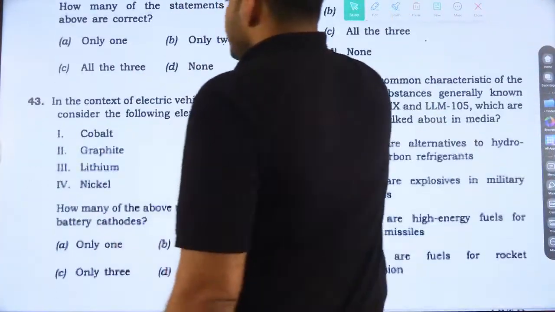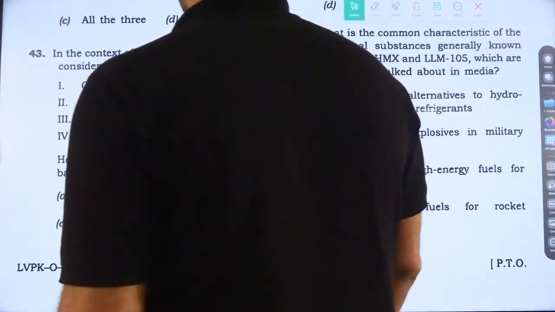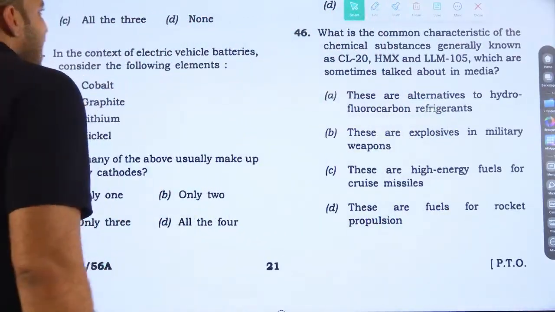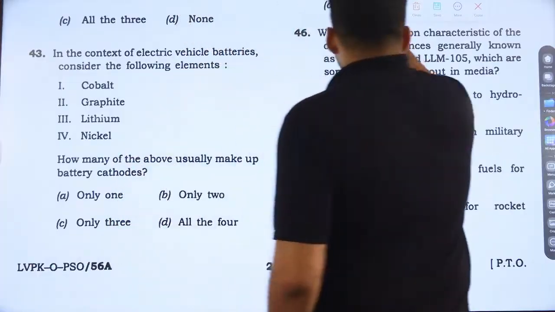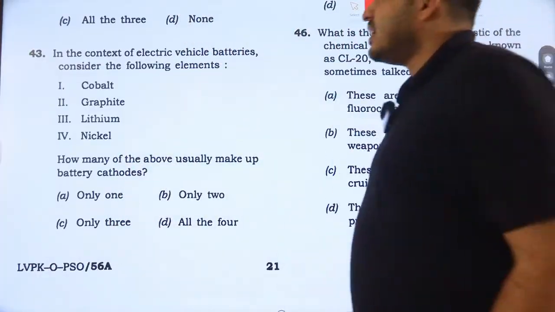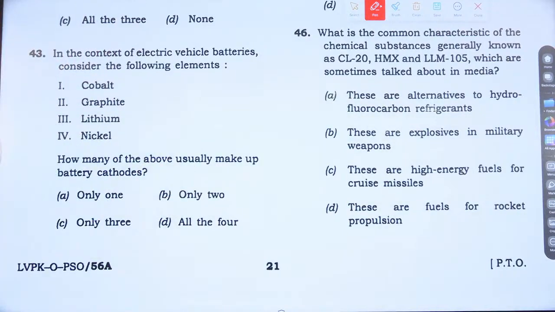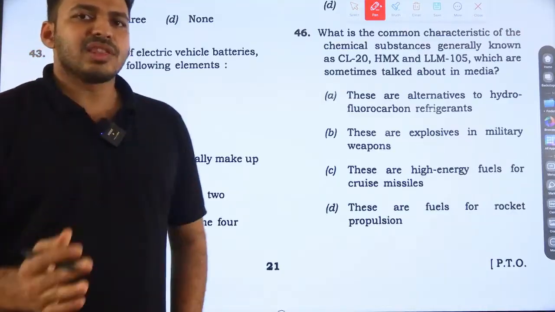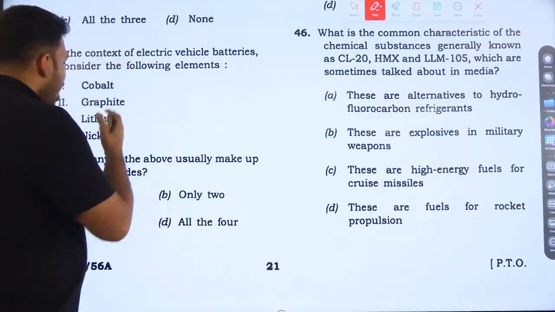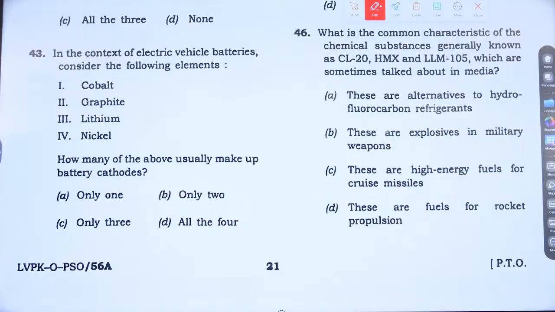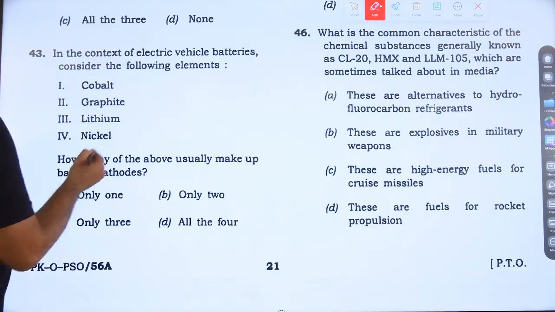Next question, 43. In the context of electric vehicle batteries, consider the following elements. This is a slightly tougher question: how many of them usually make up battery cathodes? For a battery, there is an anode and a cathode.